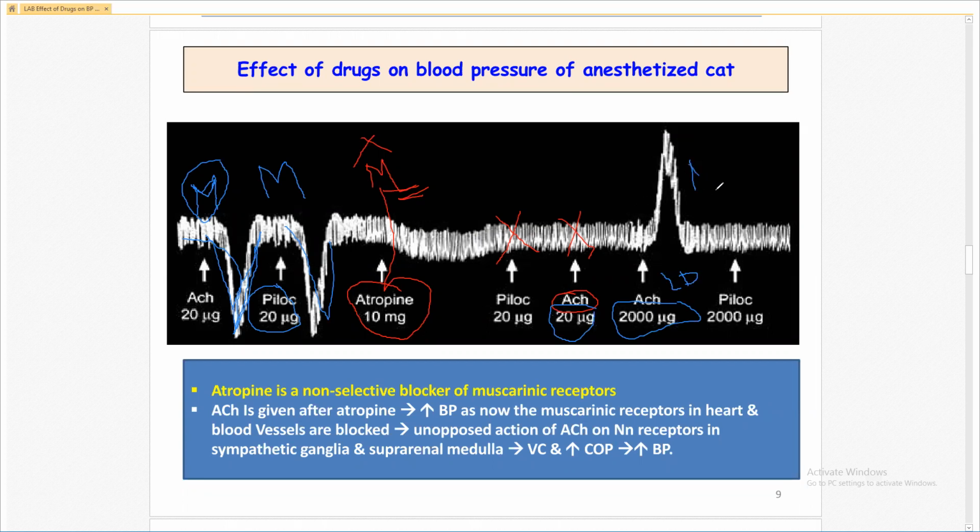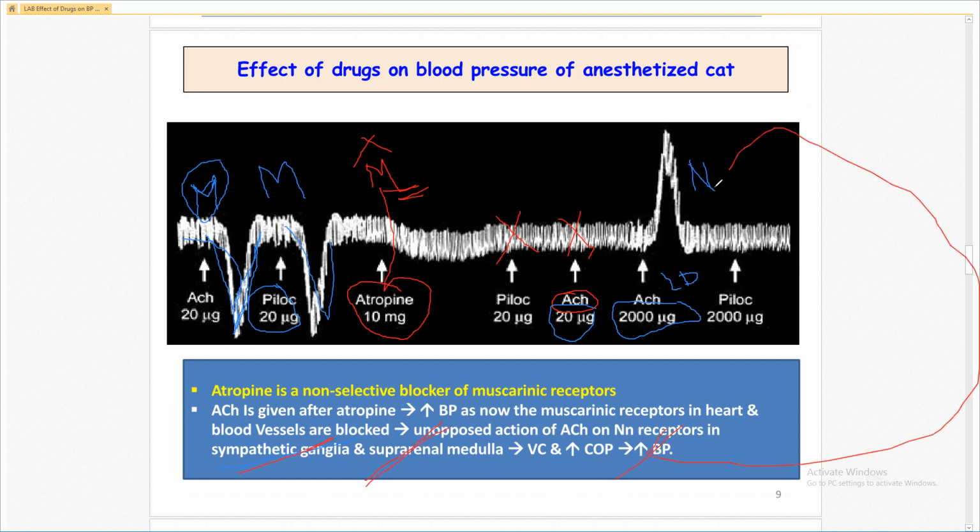Nicotinic receptor. Due to stimulation of the nicotinic receptor, what will happen? It stimulates the sympathetic ganglia, adrenal medulla, and increases the blood pressure.